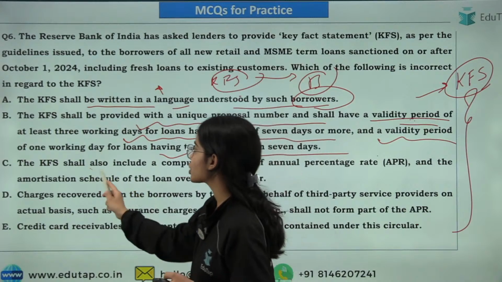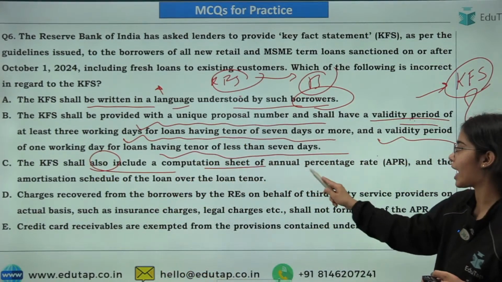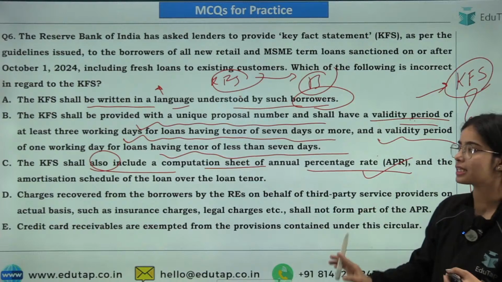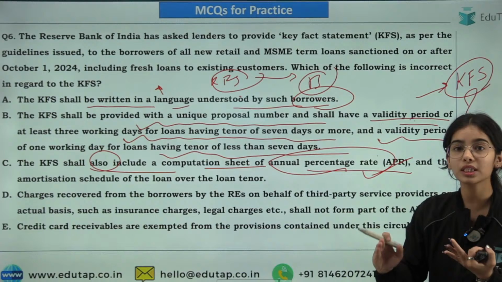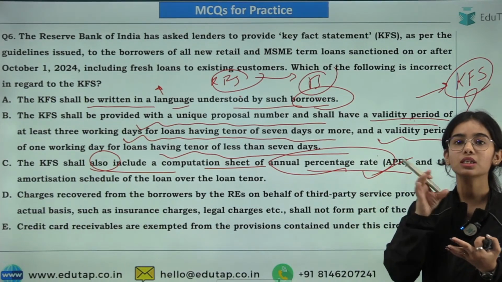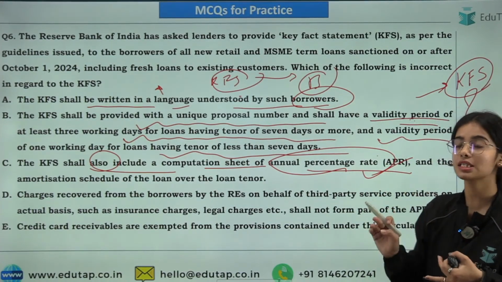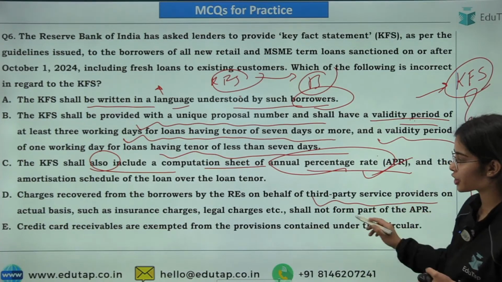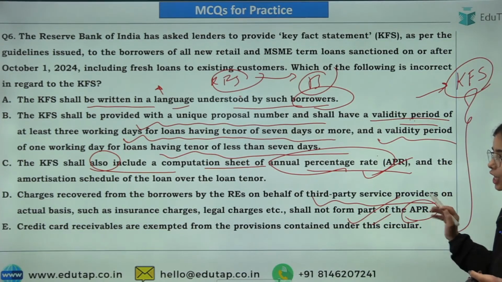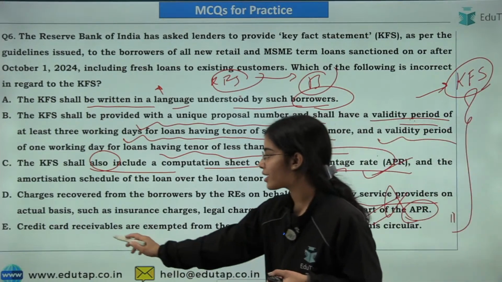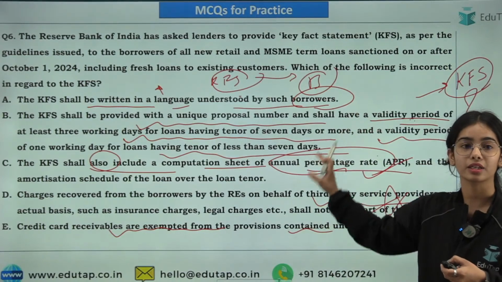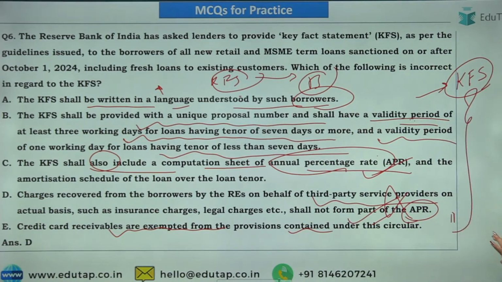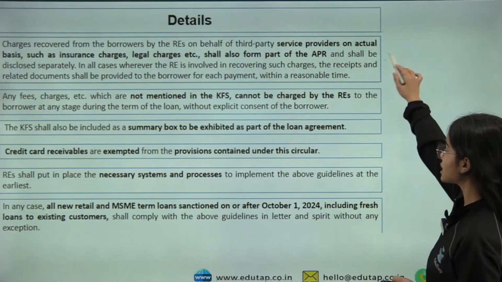Okay. The KFS shall also include a computation sheet of annual percentage rate as well as the amortization schedule, and the annual percentage rate should include all the charges, the interest rate as well as the other charges also. So all the other charges should also be included in the APR. Okay, so this statement is actually wrong. Credit card receivables are exempted from the provisions of this guideline. So that is correct. All the other statements are correct. Only the D statement is incorrect because the APR should include all the charges. Okay, so this is the answer here.